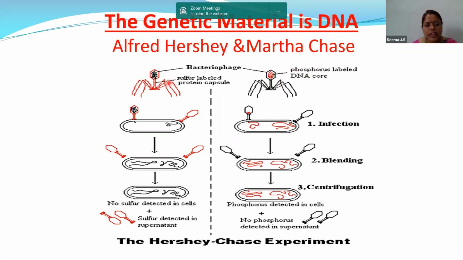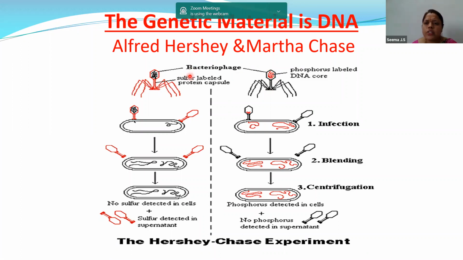The bacteriophages grown in radioactive sulfur contained radioactive protein, whereas the bacteriophages grown in radioactive phosphorus contained radioactive DNA. So 2 points you have to remember: radioactive sulfur gives radioactive protein, and radioactive phosphorus gives radioactive DNA.